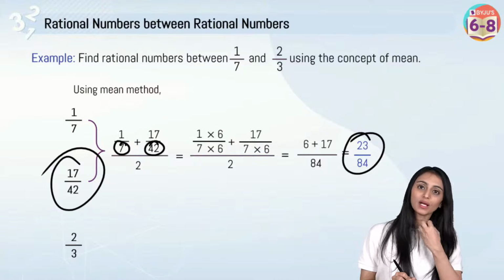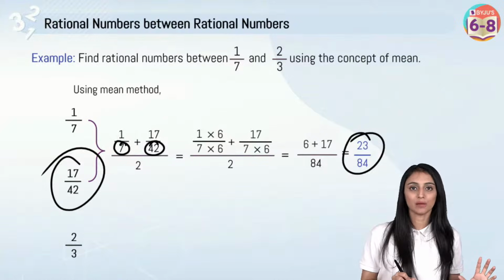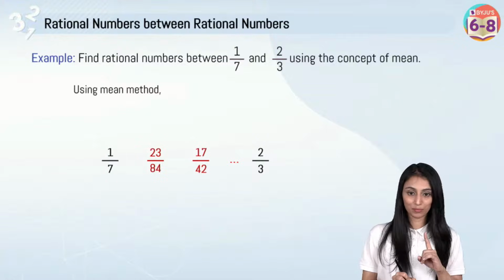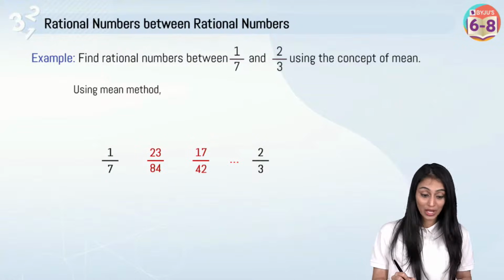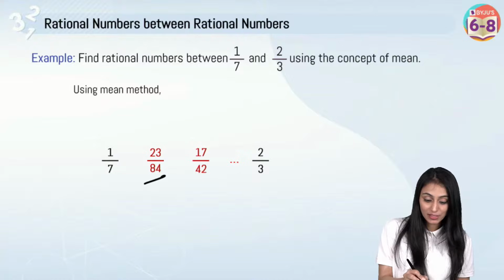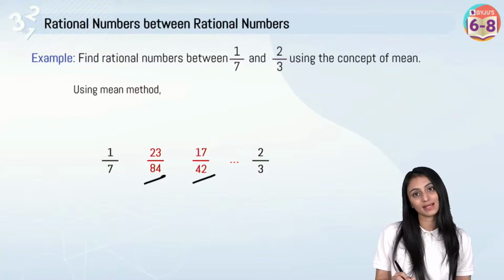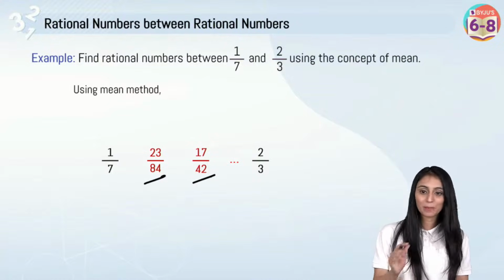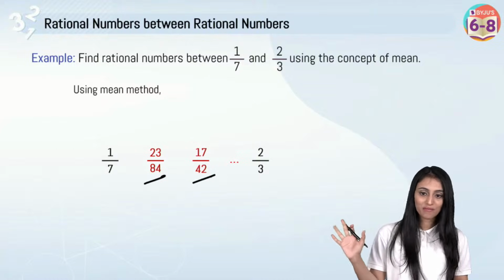Awesome. So we have learned this way you can find out any rational number between any two rational numbers using the mean method. This method is simple. See, it's good to learn new methods in math. So here we have 23 by 84, 17 by 42 between 1 by 7 and 2 by 3. Wow. This method is also easy. Now you have mastered it.